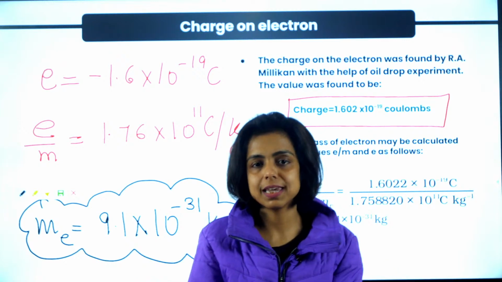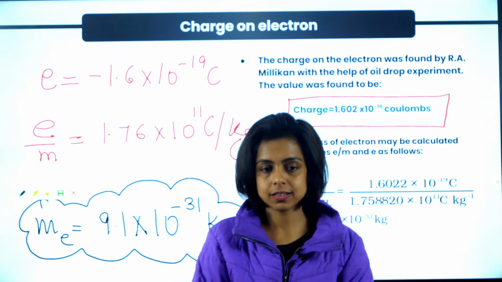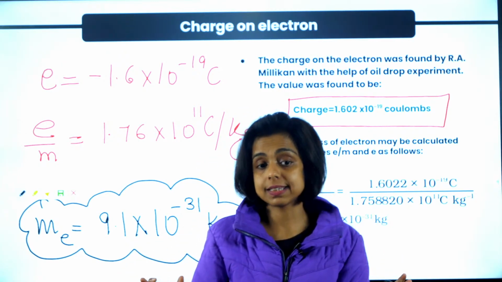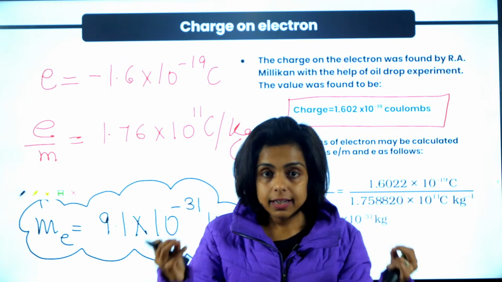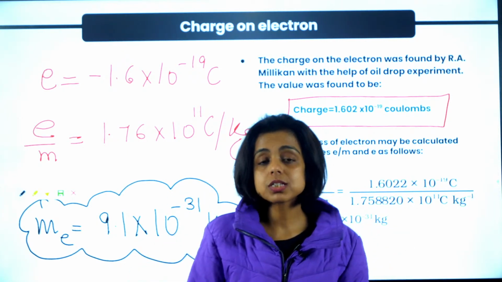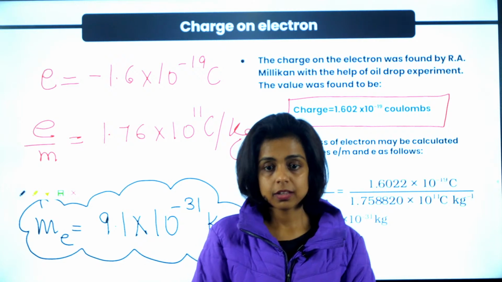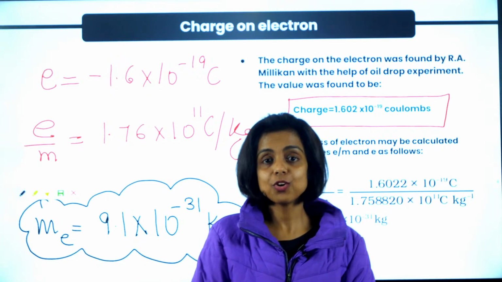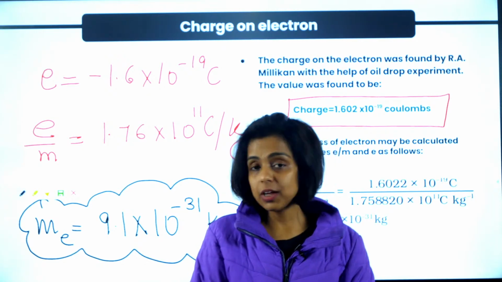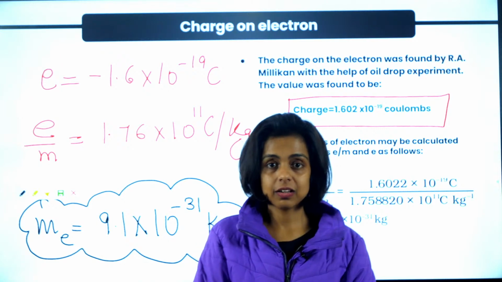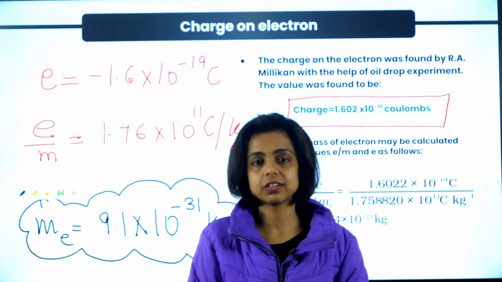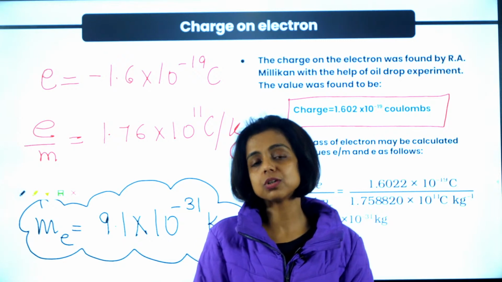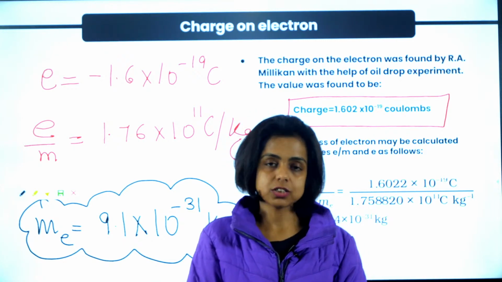All the properties of electrons and cathode rays were studied by J.J. Thomson. So whenever the question is who discovered electron, the answer is J.J. Thomson.